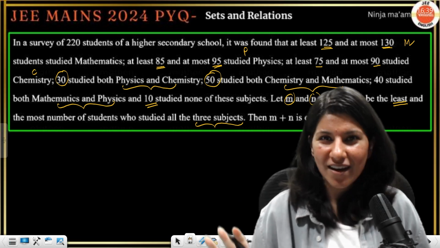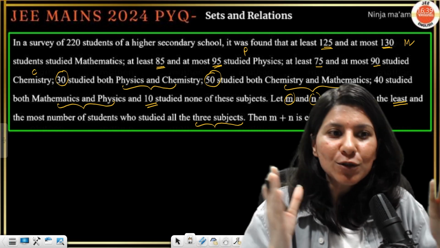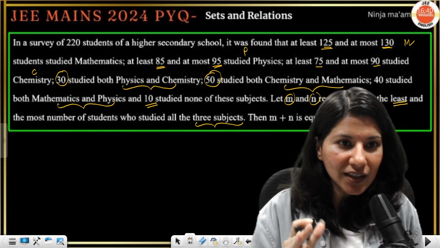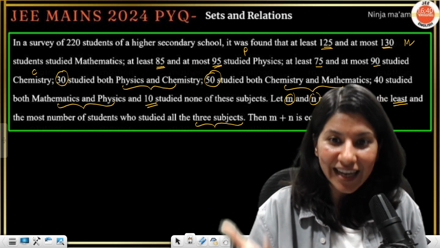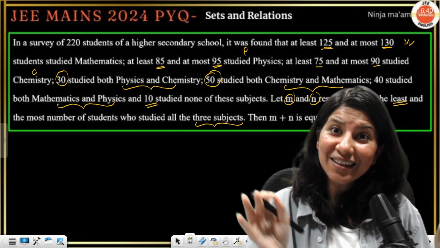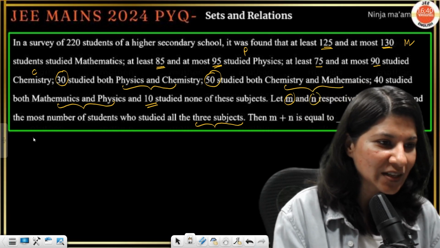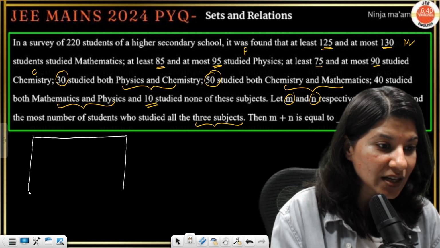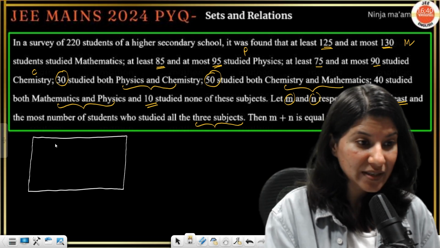So there is so much data given. You might get confused. Even I am feeling confused: 220, 125, 130, 85, 95, 75, 90, 30, 50, 40, 10. So to simplify this, take a deep breath and draw the Venn diagram. When in doubt, draw the Venn diagram. So let's start drawing the Venn diagram. The Venn diagram makes your life very easy, I must tell you.